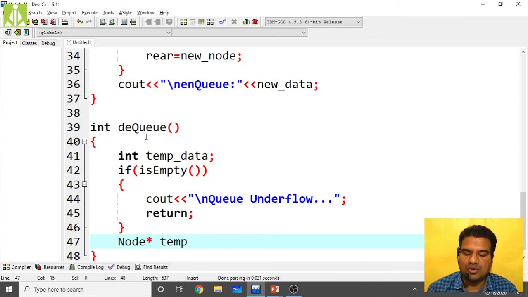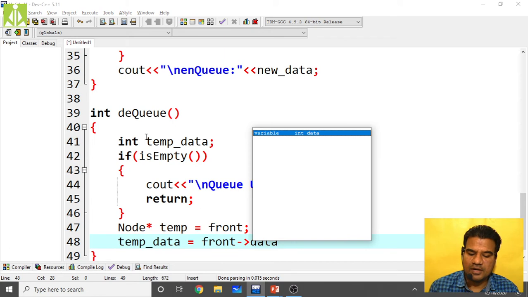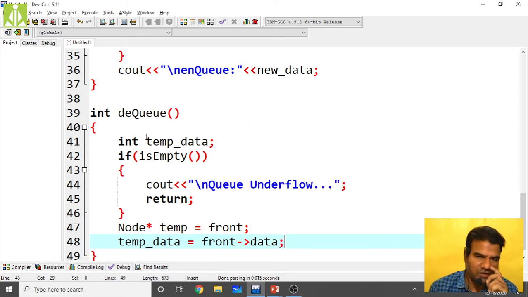It is a pointer of type node. Take the temporary pointer and make it front. Next is to read the temp data. From where can we read it? We have not yet moved the front, so front of data. Where the front is pointing, that data is nothing but the data about to be deleted. Because we'll move the front and delete that node, the data where the front is pointing now will become the temp data.